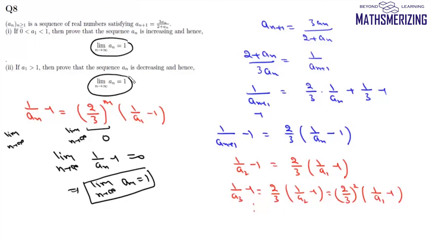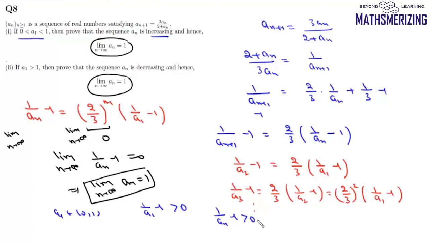Now we need to show that depending on the value of a1, the sequence is increasing or decreasing. If a1 lies between 0 and 1, the sequence is increasing. Now when a1 lies between 0 and 1, 1 upon (a1 minus 1) is greater than 0. And if 1 upon (a1 minus 1) is greater than 0, then 1 upon (a_n minus 1) will also be greater than 0.